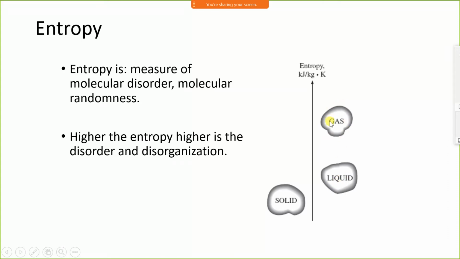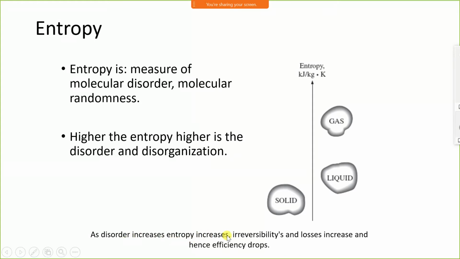Now consider the example of gas. The molecules are highly disordered. Molecules are highly disorganized. Therefore, entropy is very high. As the temperature increases, the entropy of the substance also increases. As disorder increases, entropy increases, irreversibility and losses increase, and hence the efficiency drops. Suppose entropy is 0, we call it a reversible process and efficiency is highest in that case. But as the entropy increases, irreversibility takes place in the system and the irreversibility decreases the efficiency of the system.